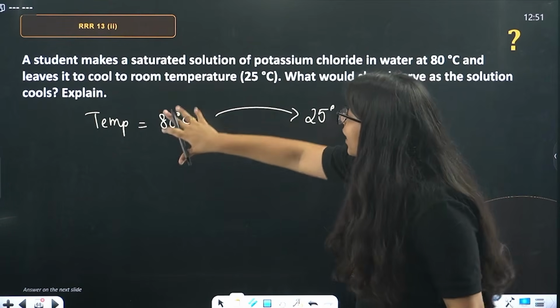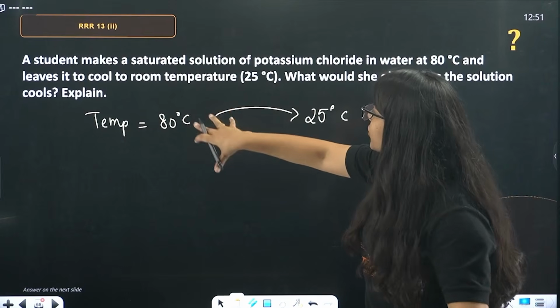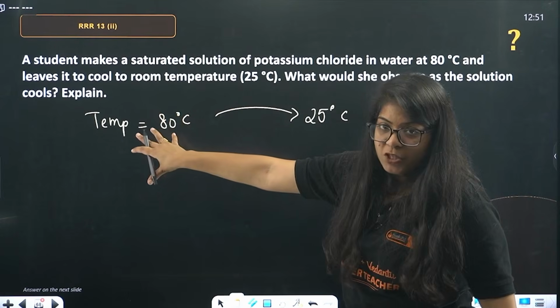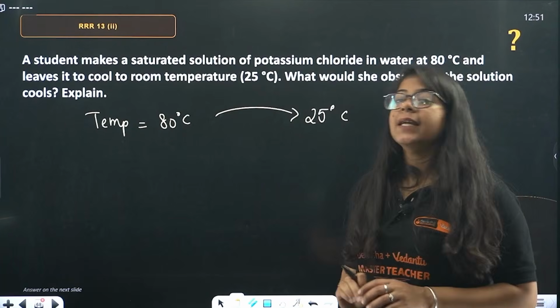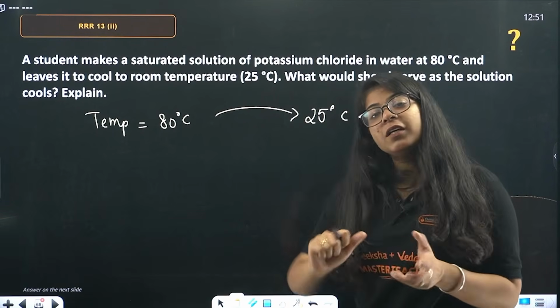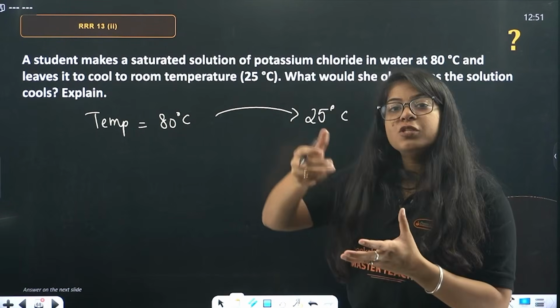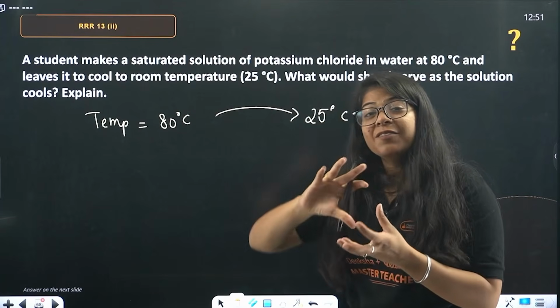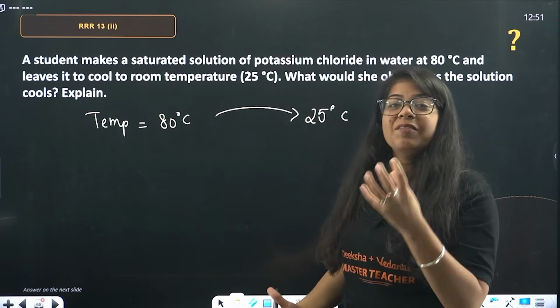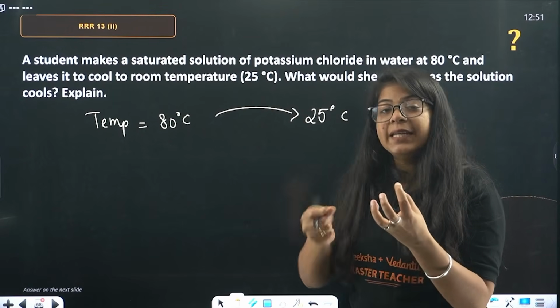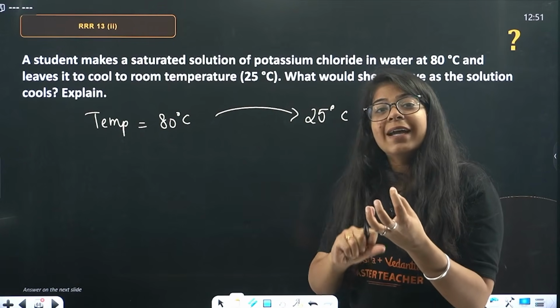Yes. A girl, she makes a solution of potassium chloride at 80 degrees Celsius and will cool it. Now, you understand that this is a saturated solution. If I turn up the temperature, it will start to dissolve more, right? But if the temperature is decreasing, whatever amount was dissolved while increasing the temperature will get undissolved.